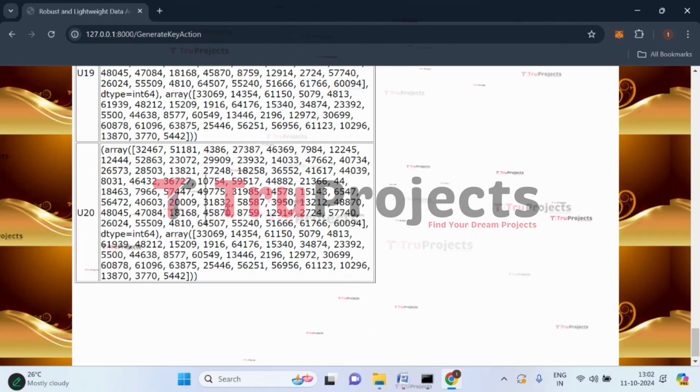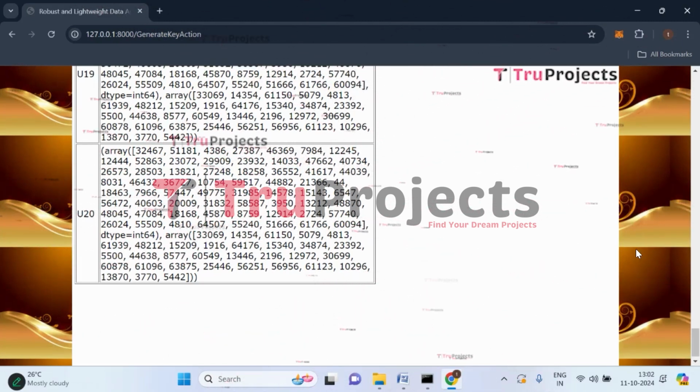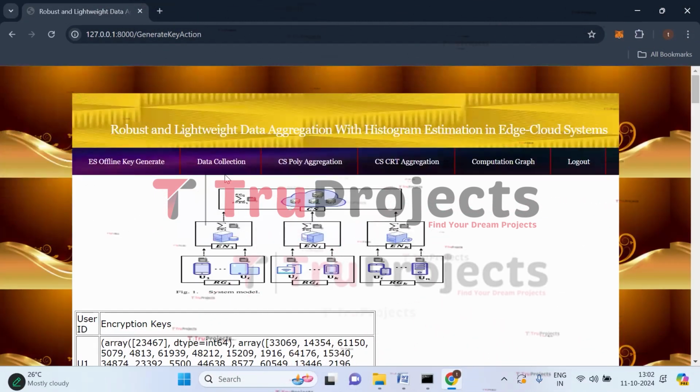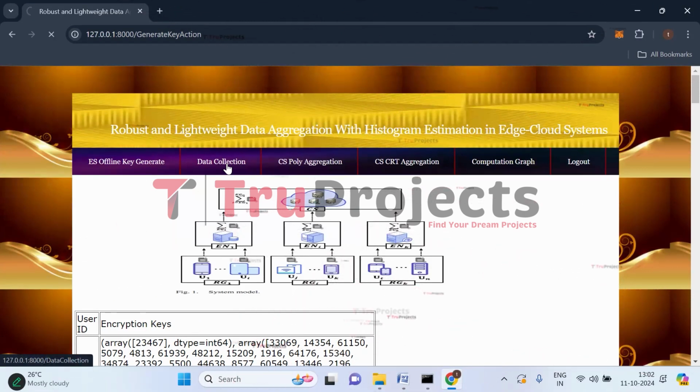So now let us generate the IoT random data. For that, we have to click on the random data, data collection link. It is buffering, it will take a while.